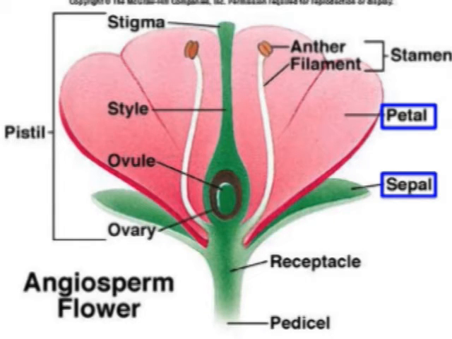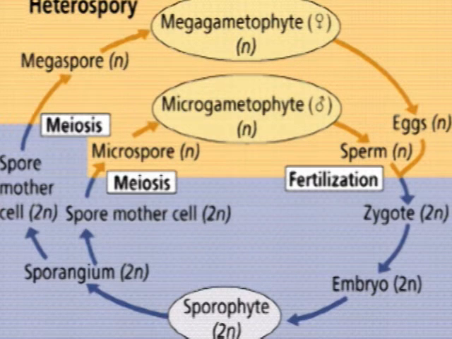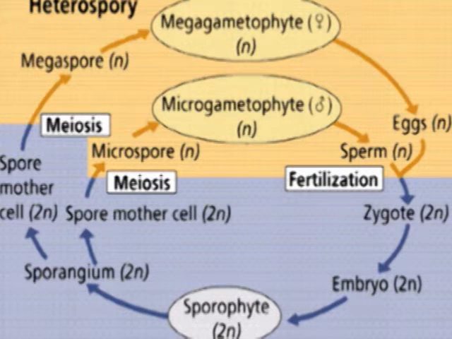Green leafy structures right beneath the petals are called the sepals, and collectively, these are called the calyx. Just a reminder, angiosperms are heterosporous, so they have a microspore, which is the male spore, and a megaspore, which is the female spore.